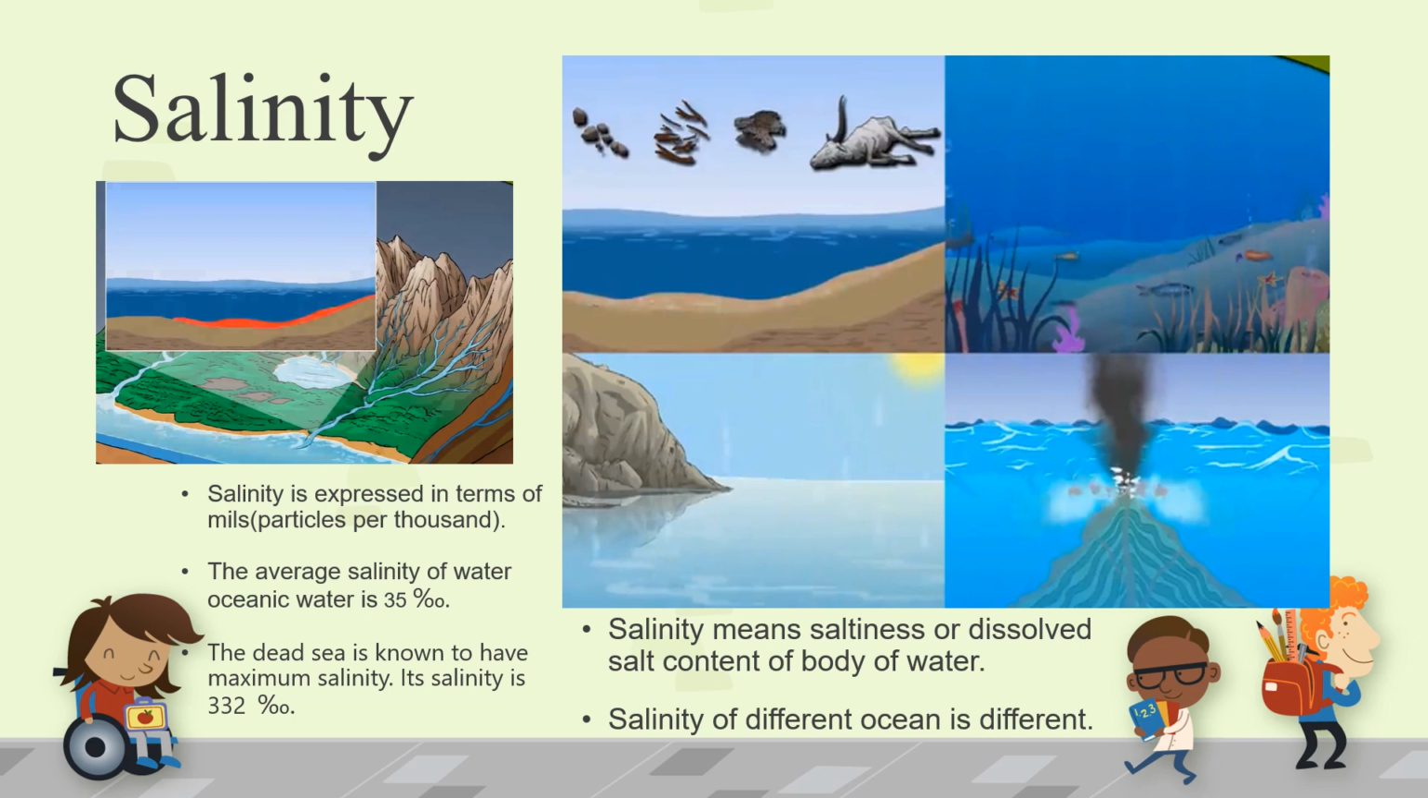Now, salinity means saltiness or the dissolved salt content of a body of water. Salinity of different oceans is different. How is salinity expressed? It is expressed in terms of mils. What is mils? Particles per thousand. The average salinity of oceanic water is 35 particles per thousand, that is 35 mils. As I said, salinity is different in different oceans. The Dead Sea is known to have maximum salinity. Its salinity is 332 particles per thousand, or 332 mils. Understood?